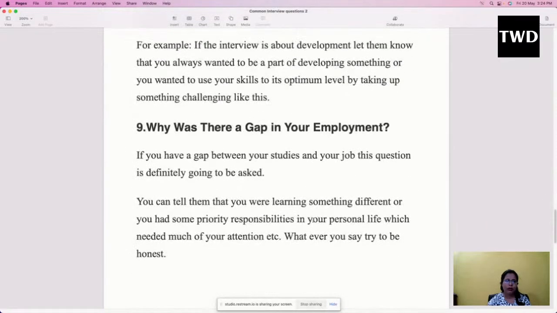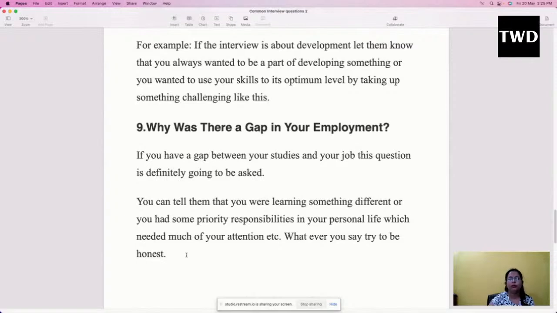Next question would be, why was there a gap in your employment? Some people might have some kind of gap in between. So let them know why there was a gap. Maybe there was a family issue, some personal issue. If you have a gap between your studies and your job, this question is definitely going to be asked. You can tell them that you were learning something different, or you had some priority responsibilities in your personal life which needed much of your attention. Whatever you say, try to be honest.